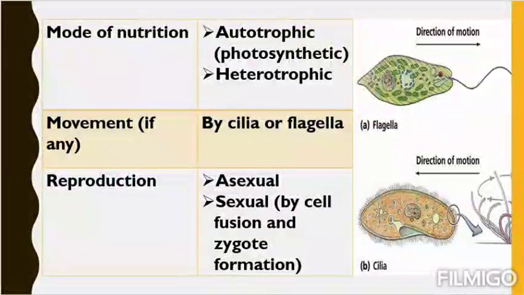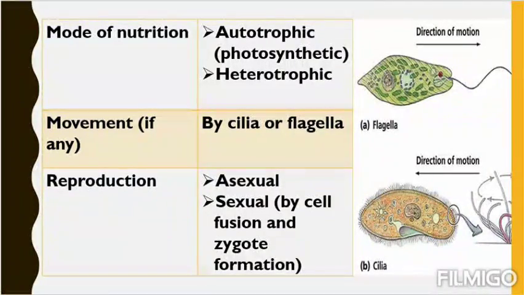We'll learn much more differences in our cell chapter that we'll read later. So if a member can move, it has either cilia or flagella, that you have understood. Then next we come to reproduction. Reproduction has two basic modes: one is asexual, one is sexual. Some of the organisms show asexual, some show sexual.